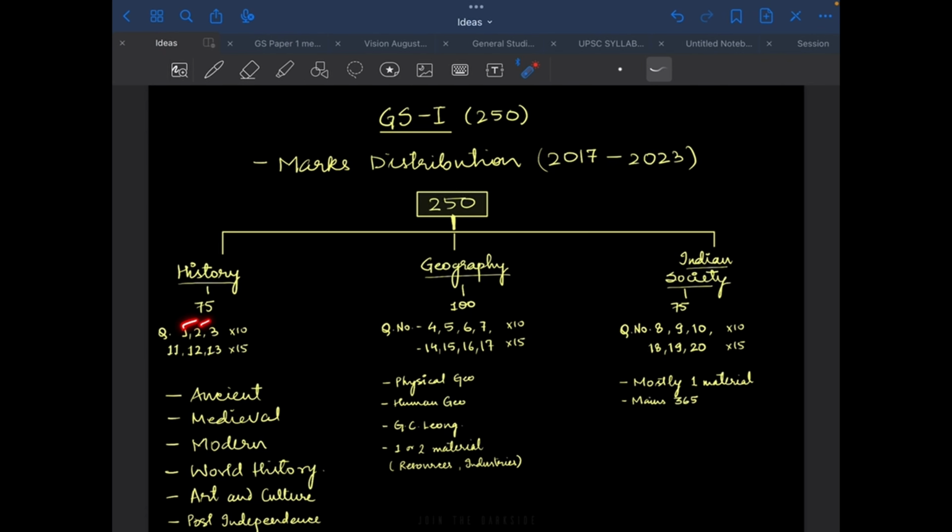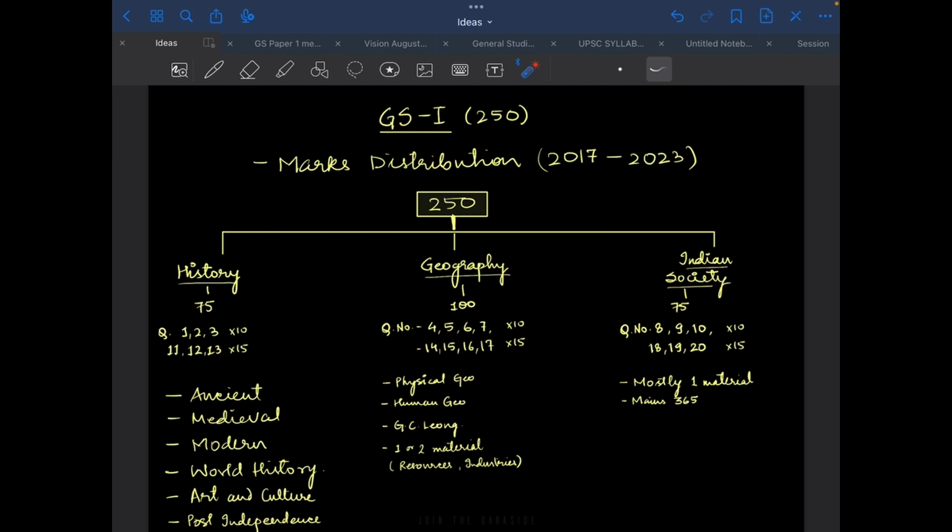Also, in case you might have noticed, the question numbers are also more or less fixed. Question number 1, 2, 3, 11, 12, 13 are from history. 4, 5, 6, 7, 14, 15, 16, 17 are from geography. Question number 8, 9, 10, 18, 19, 20 are from Indian society. So now we know to the level of question numbers which question will be from which subject on a broader level. And the second takeaway is that history and Indian society both are of 75 marks.